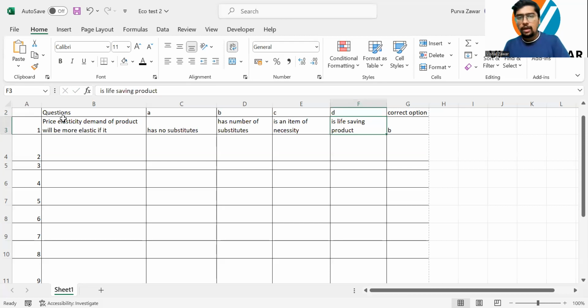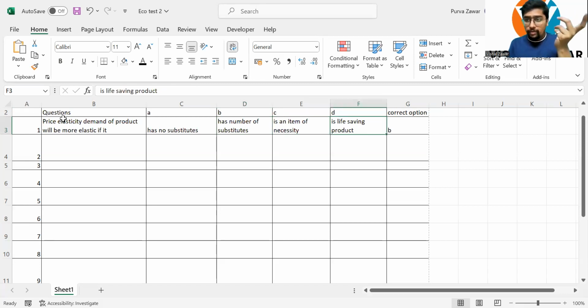So the correct answer is option B, because for a product to have elastic demand, just imagine if a product does not have any substitutes, so I have a monopoly in the market, there are no close substitutes to my product. Even if I increase the price of my product, will my demand fall drastically? No, I will have an inelastic demand.